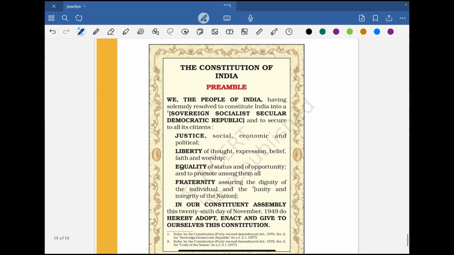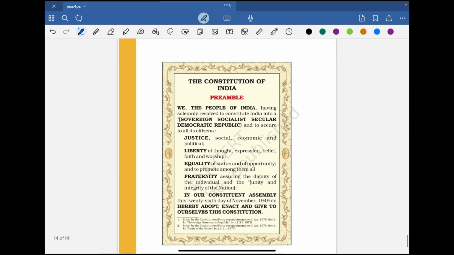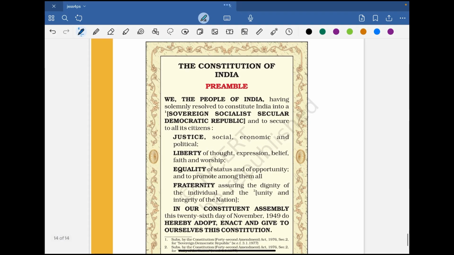Here's our beloved preamble. I'd like to just devote some minutes with regards to this. So there are various components in which the preamble can be divided. So it starts with we, the people of India. This basically tells us the power from which the constitution derives, basically the source of power from which the Constitution of India derives its power, then having solemnly resolved to constitute India into a sovereign socialist